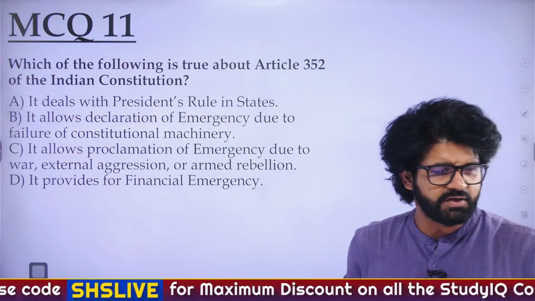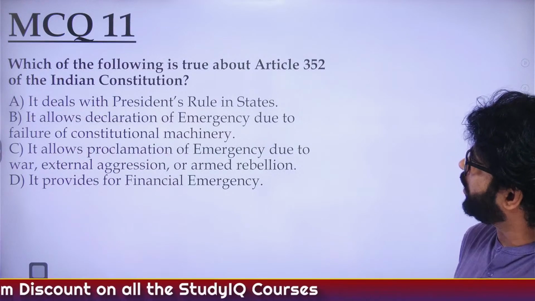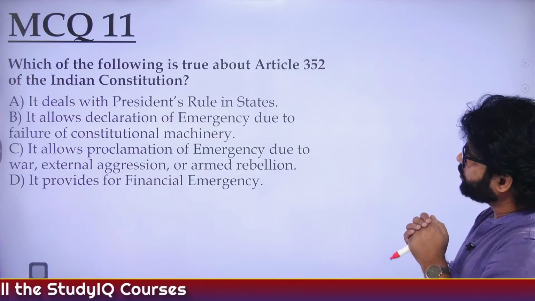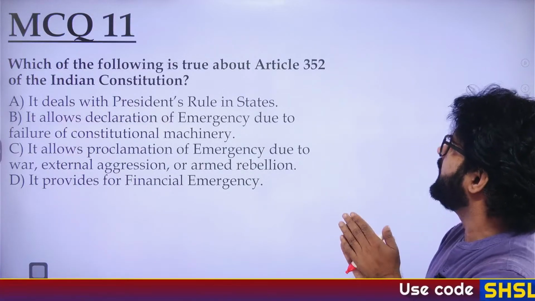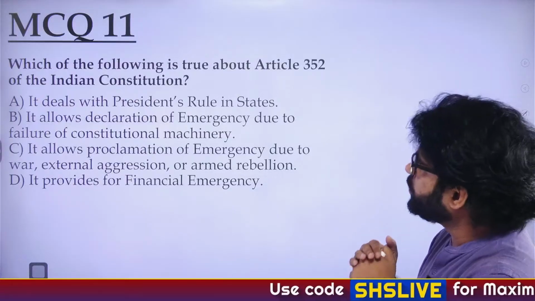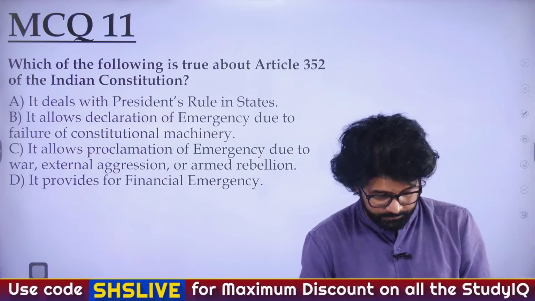Why are you crying, Krishi? Which of the following is true about Article 352 of the Indian Constitution? It deals with President's rule in states. It allows declaration of emergency due to failure of constitutional machinery. It allows proclamation of emergency due to war, external aggression, or armed rebellion. It provides for financial emergency.